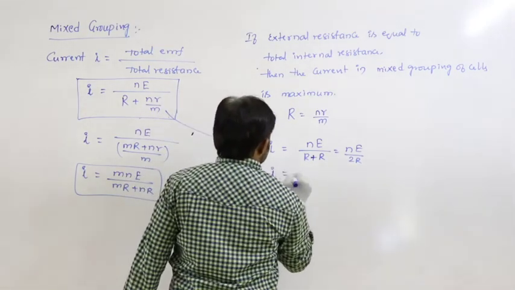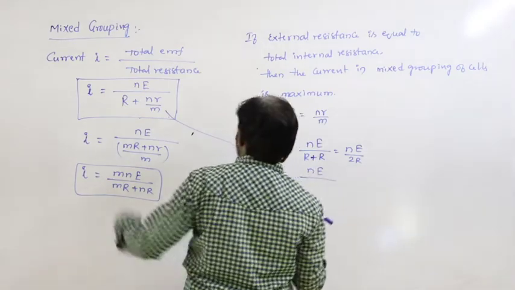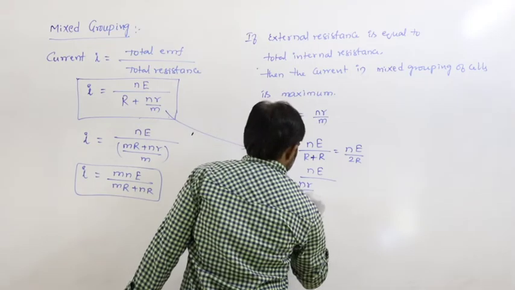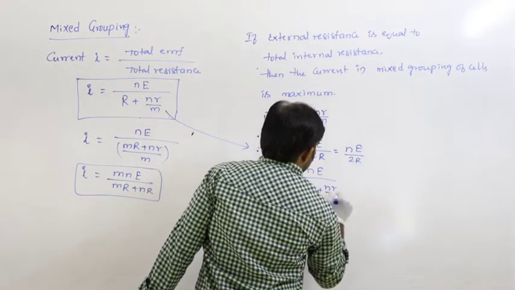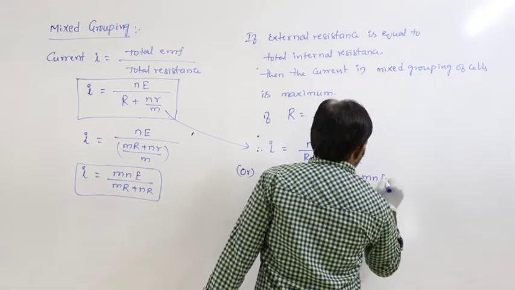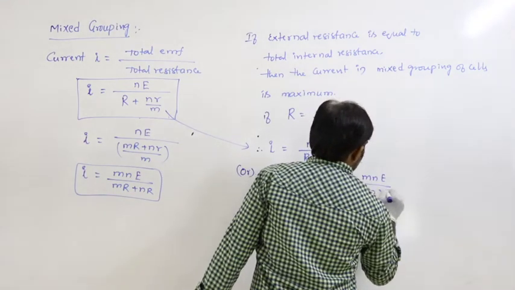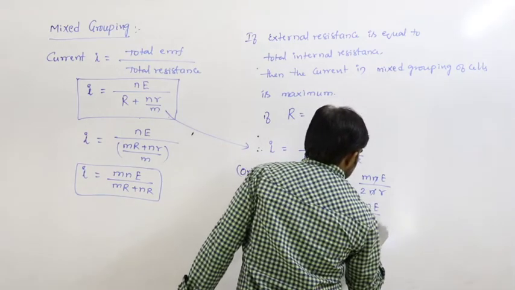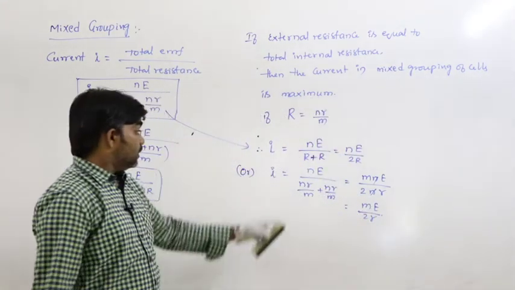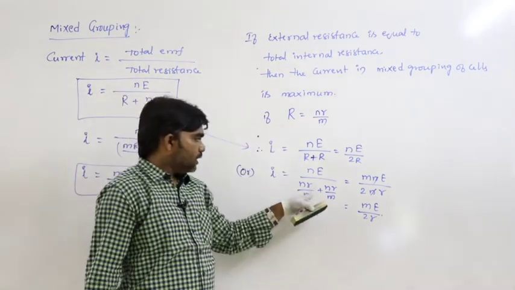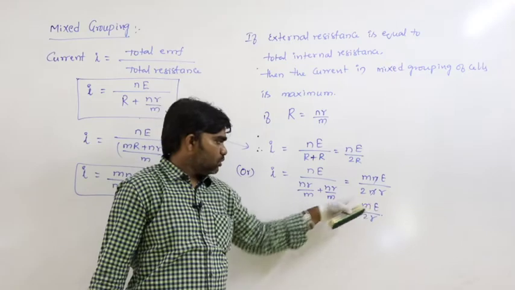I is equal to nE divided by, in place of R, we can substitute nr by m, plus nr by m. In place of external resistance, we substitute nr by m. nr by m plus nr by m is 2nr by m.